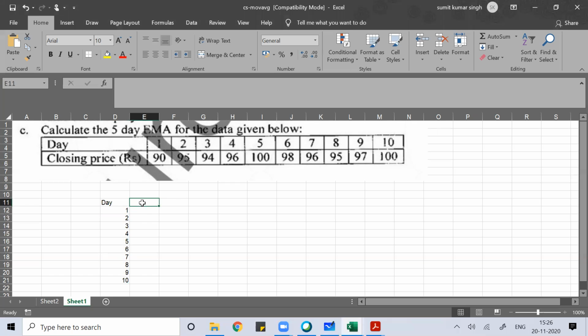So once you get the values from 1 to 10, let me write down the closing price.